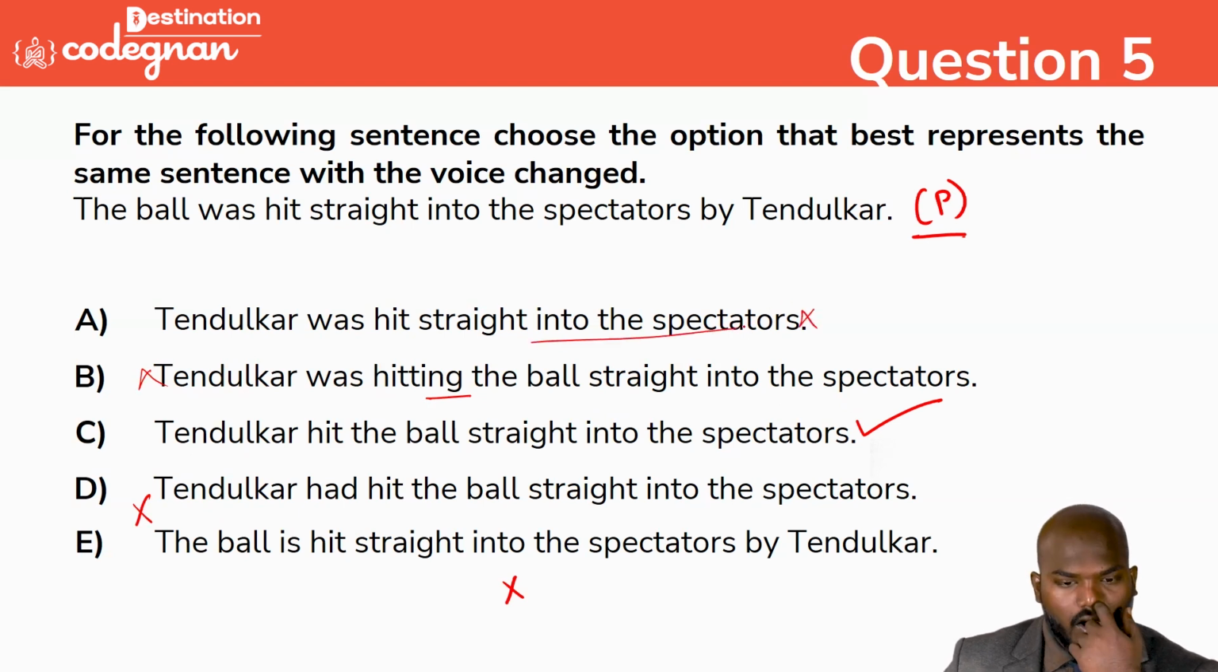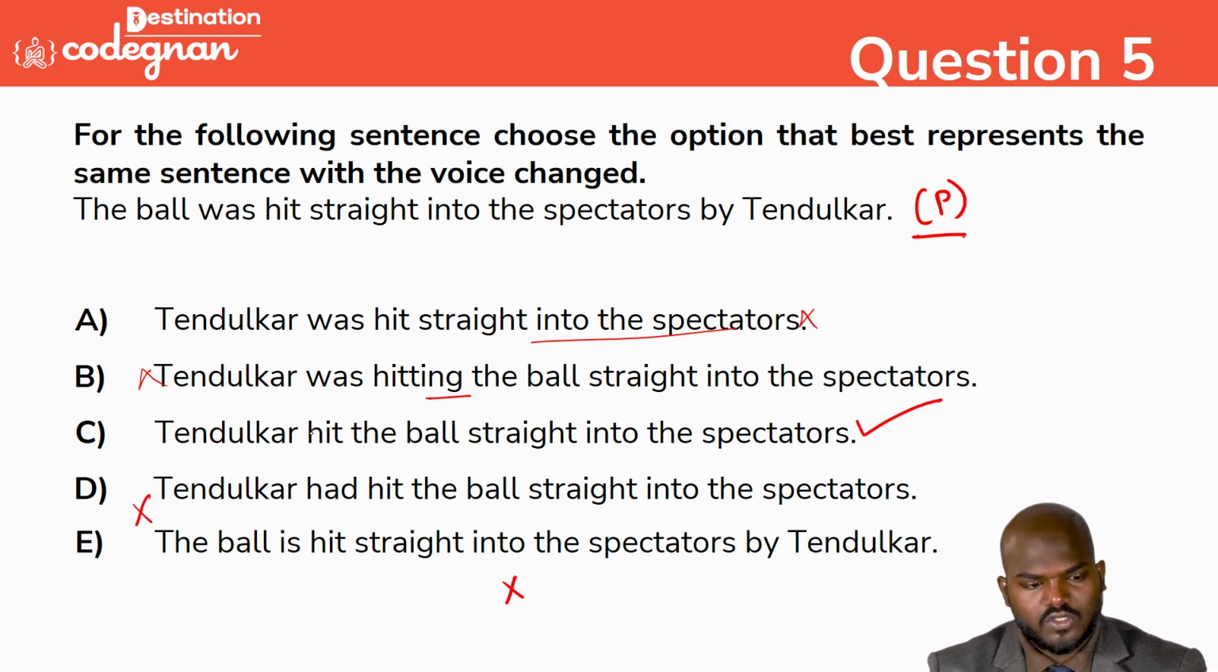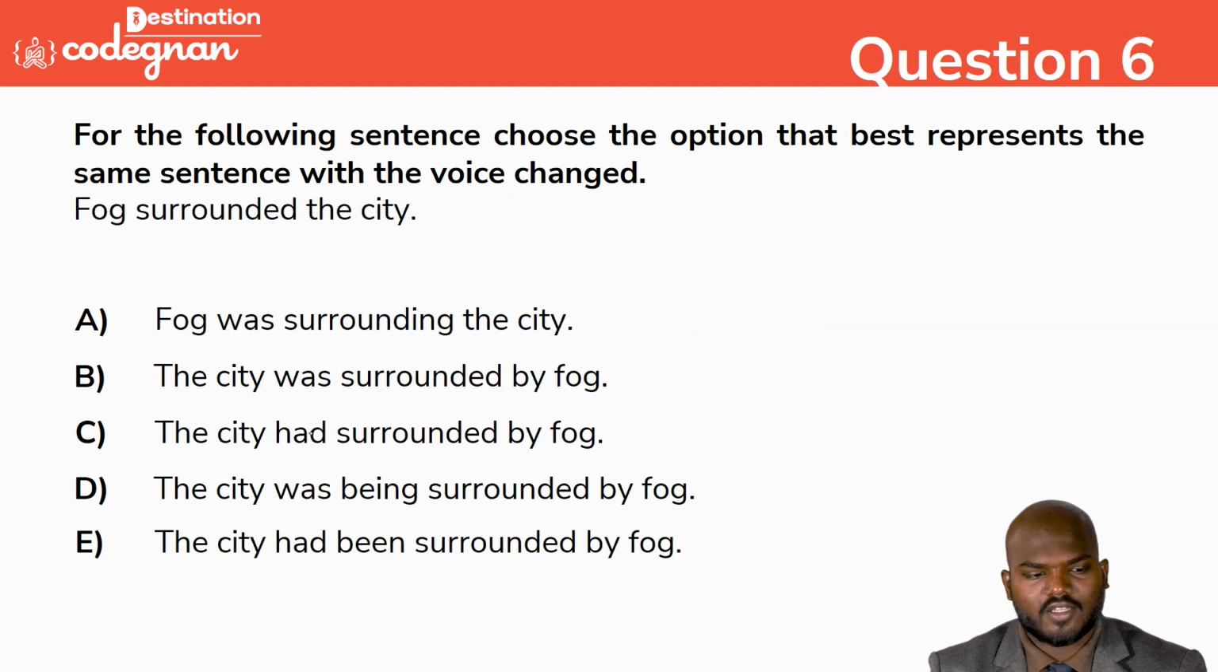So where is the ball? The ball is missing here. The subject needs to come, right? So this is an object here. Where is the subject? The object is missing here, so we can't proceed with this. So option C is the correct answer. We can mark it here.